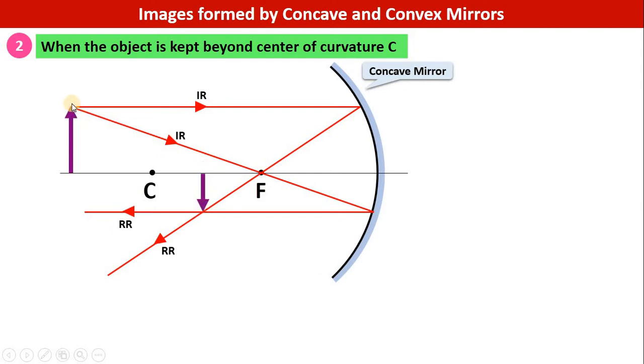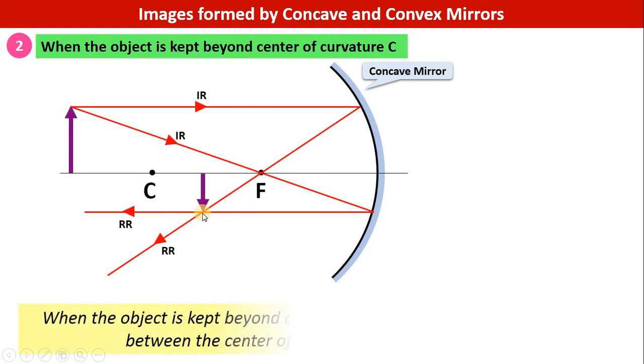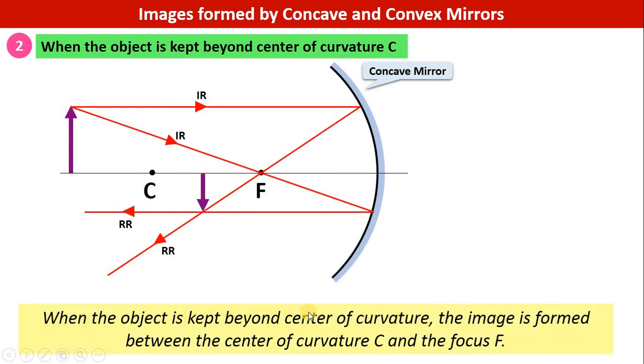Because the incident rays were coming from the tip, the image is also formed of the tip only. So therefore we can say the image will be inverted. So now we can say that when the object is kept beyond the center of curvature, the image is formed between the center of curvature and the focus. The image is between C and F. Object is beyond center of curvature.